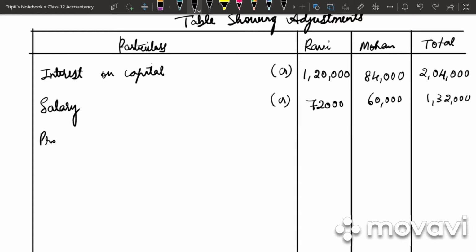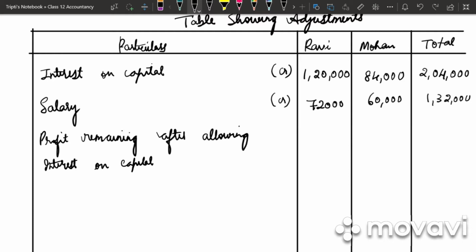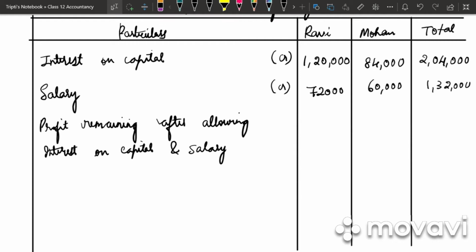So you will be writing profit remaining after allowing interest on capital and salary. So what is the profit which has been given in the problem? It is 5,04,000. What is interest on capital? We need to see the total of both interest on capital and salary. So it is 5,04,000 minus 2,04,000 minus 1,32,000.